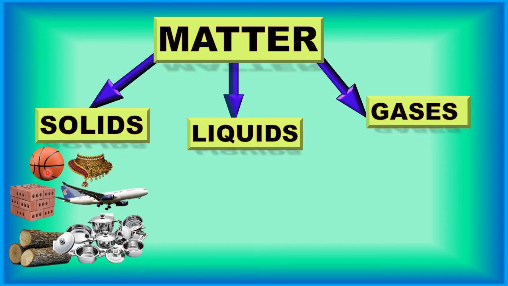You can see on the screen: ball, jewelry, brick, log, utensils, plane, and there are many things you can find around you which are solid. Actually, maximum things around us are solid only. Yes, children. Now see the examples of liquid.